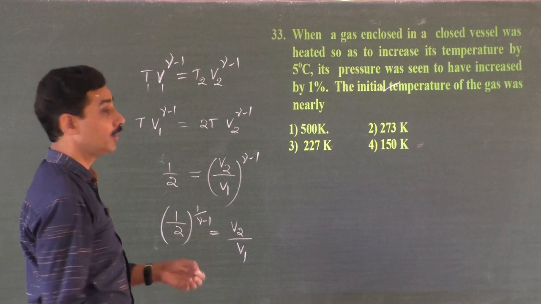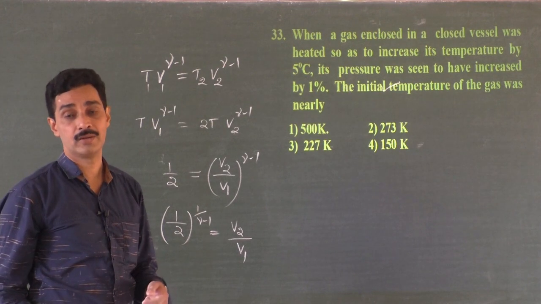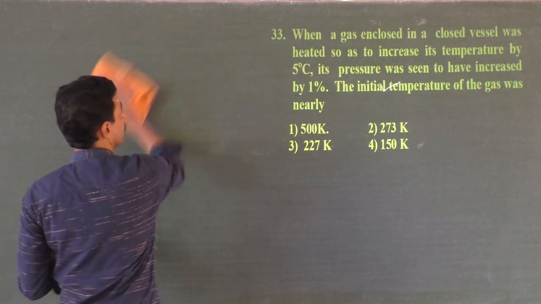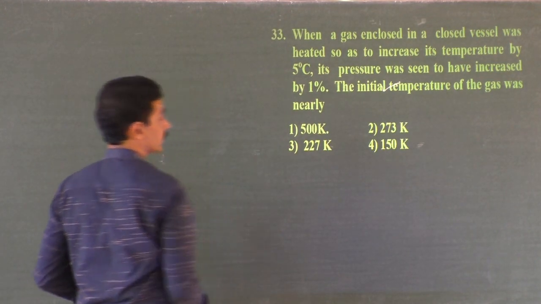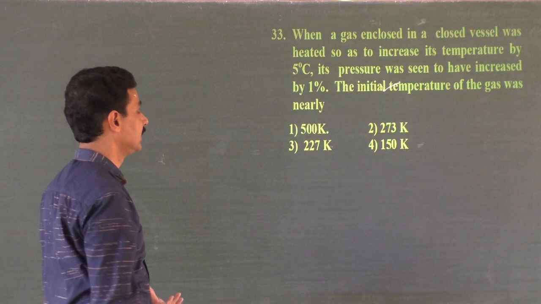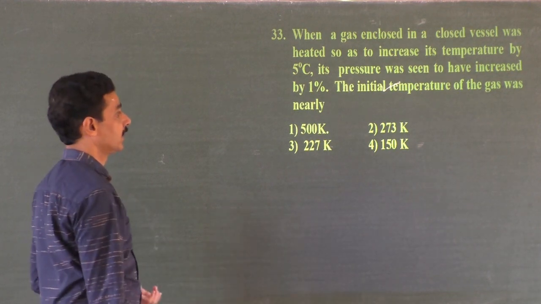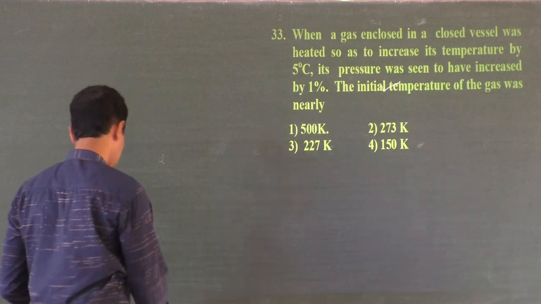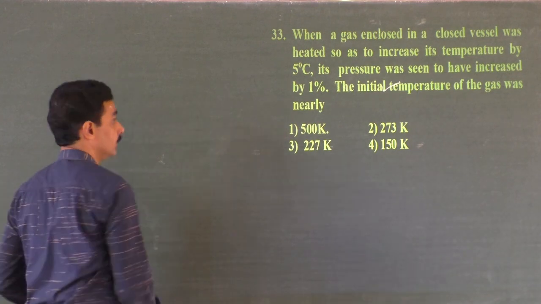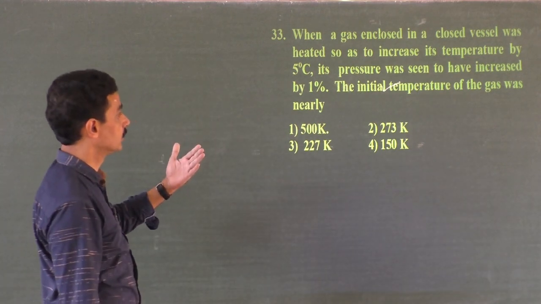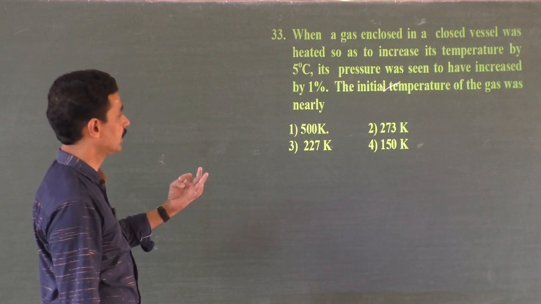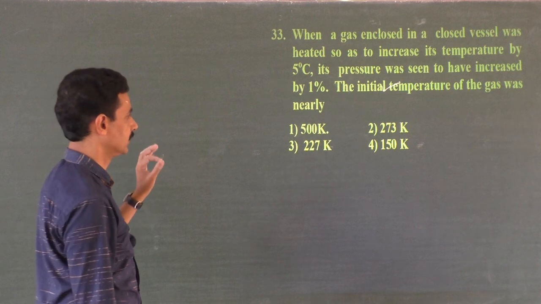When a gas is enclosed in a closed vessel, that means volume is not allowed to change. When a gas is enclosed in a closed vessel and heated so as to increase its temperature by 5 degrees, its pressure was seen to have increased by 1%. The initial temperature of the gas is nearly. Volume remains constant while temperature and pressure increase.